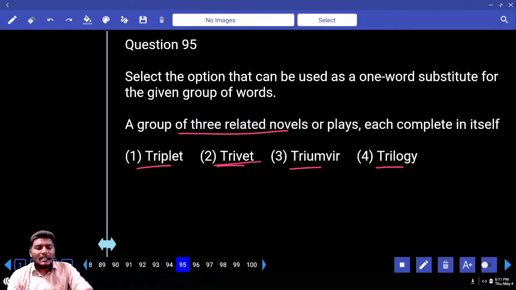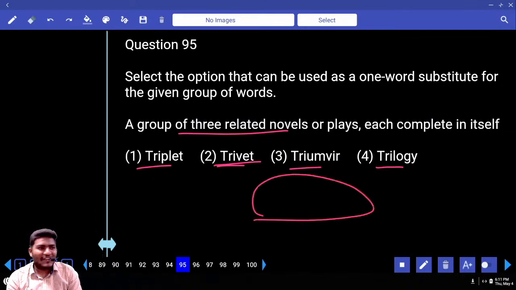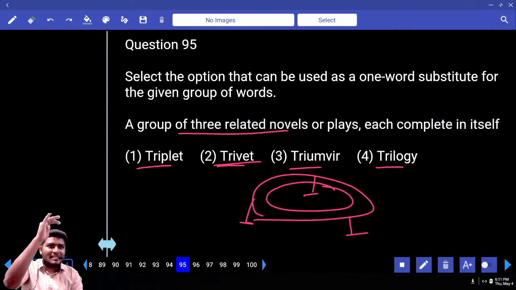Next, what is the next word here? Trivet. Do you know what is trivet? Again, I cannot make a picture. Like in the kitchen, we use stands. A 3-leg stand, a small one to keep the vessels and all. That is called a trivet. Please imagine something in your minds. Let us imagine this is one leg, this is another leg. It is like a spaceship actually. You keep something on the top like this. That is like a small stand, not a big stand, not a stool like this.